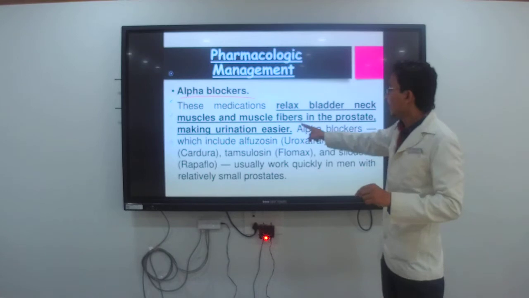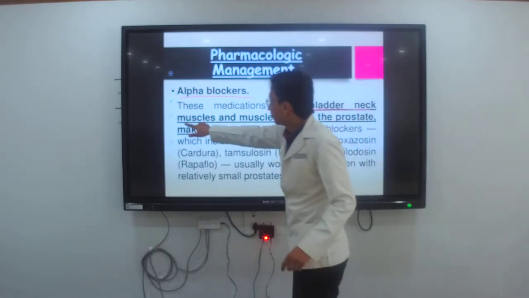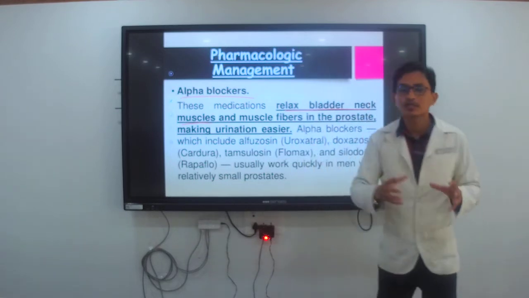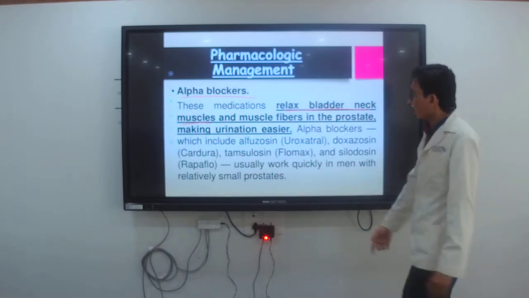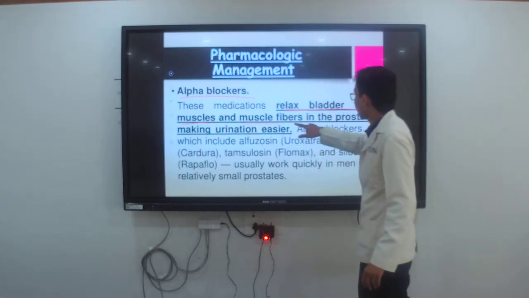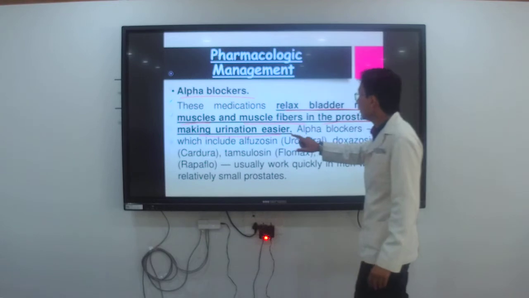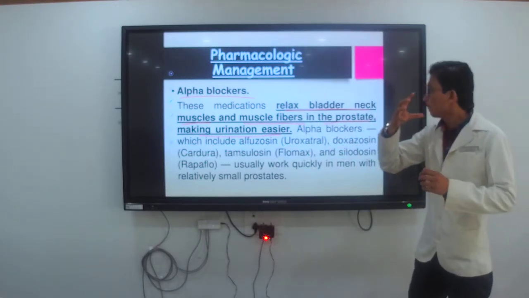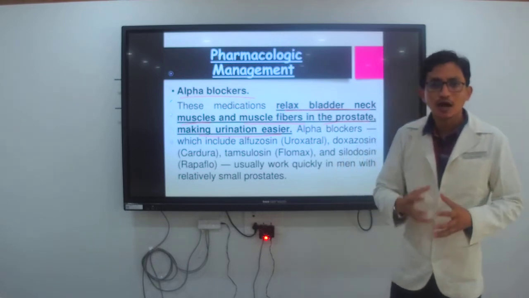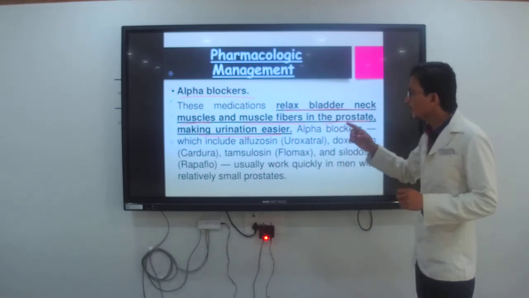The muscles present in the bladder neck get relaxed, and the muscle fibers in the prostate relax, making urination easy.